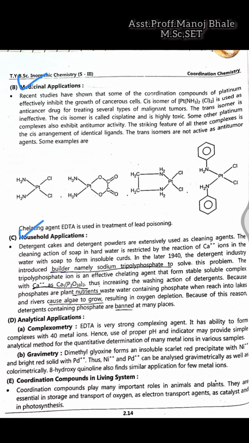Second, C, the next application which is given there, is household applications. Now, what are the household applications? Detergent cake or detergent powder, which are extensively used as cleaning agents. I think all of you know detergent, which is very well known.